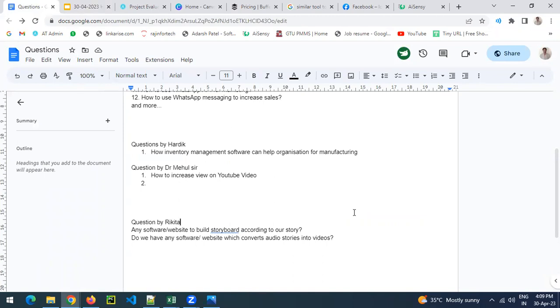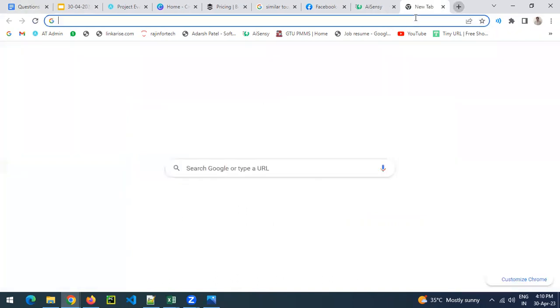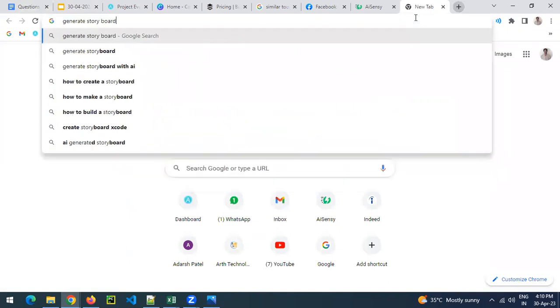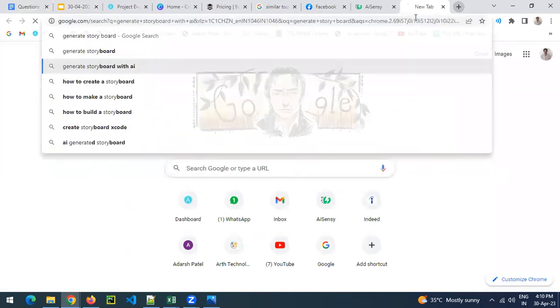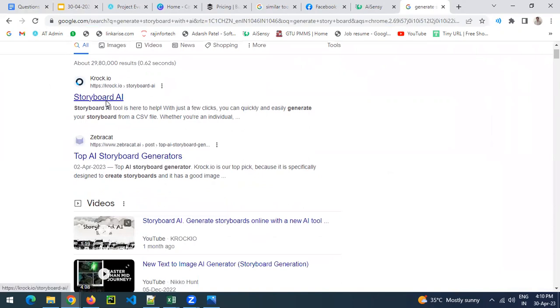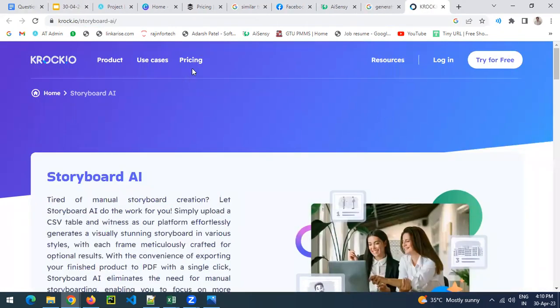Okay. Any software or website to build a storyboard according to our story? Okay, you want to generate an automated storyboard. Let me check it out. Here is something like this, storyboard with AI. You can have a look at this Storyboard AI. What is the pricing?